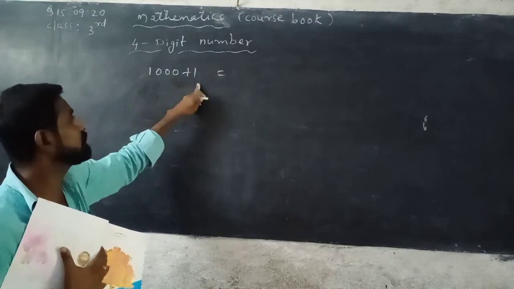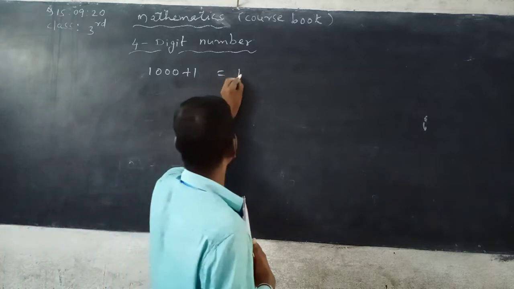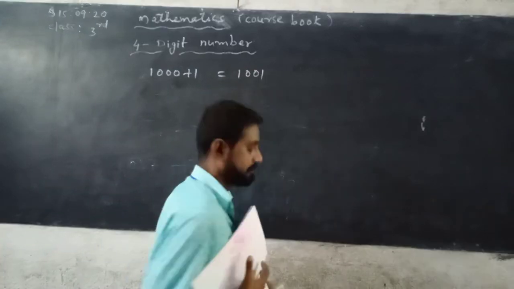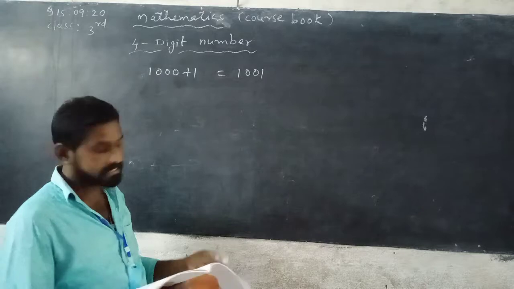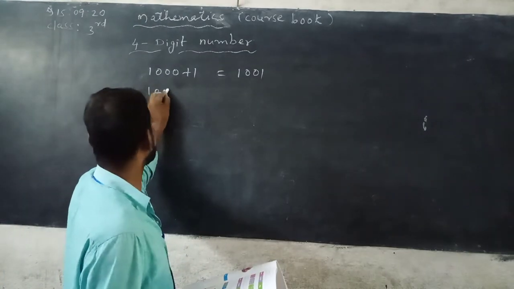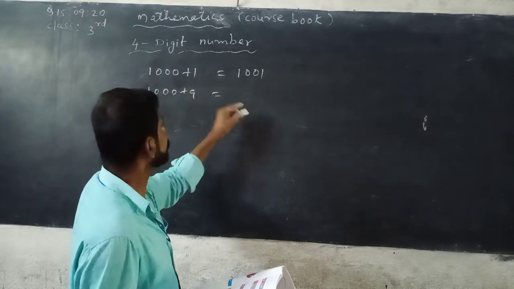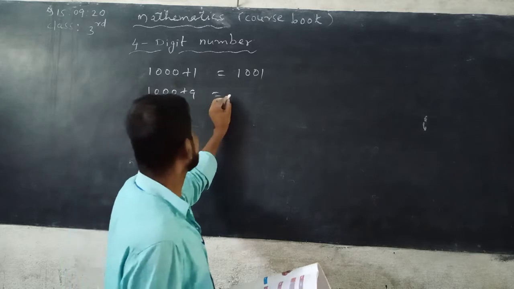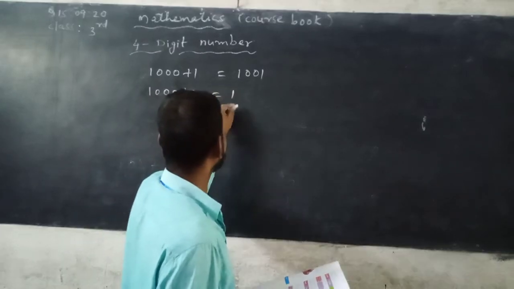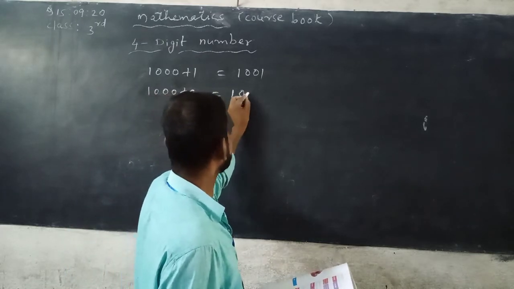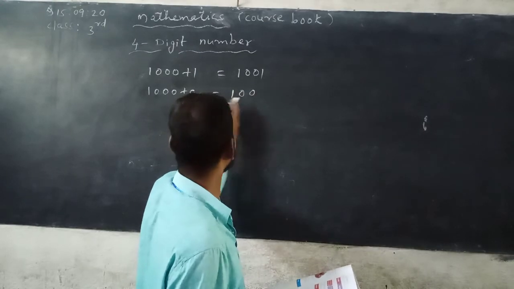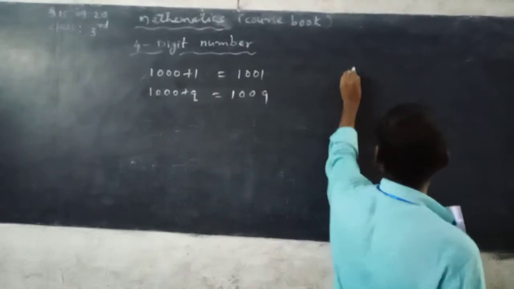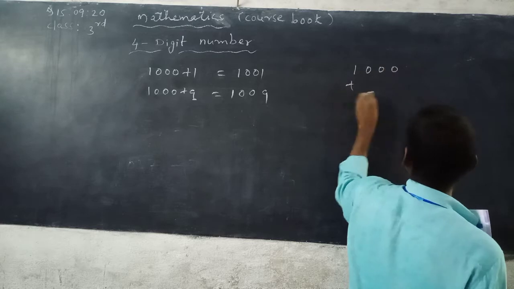You can write it 1,001. Next, 1,000 plus 9. In ones place 9, thousands place 1, hundreds place 0, tens place 0. So 1,000 plus 9.